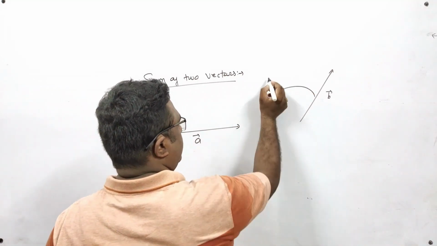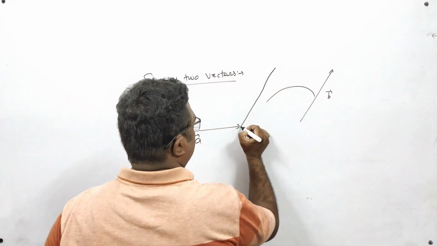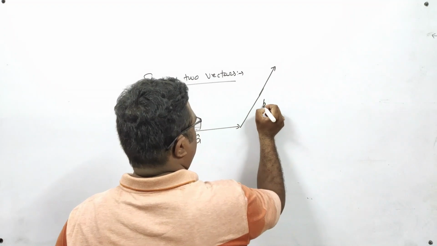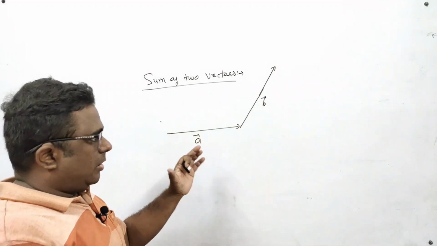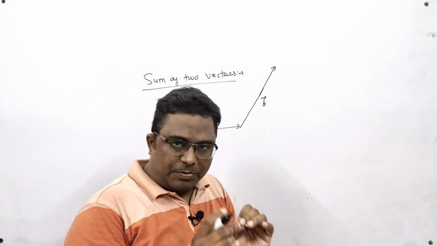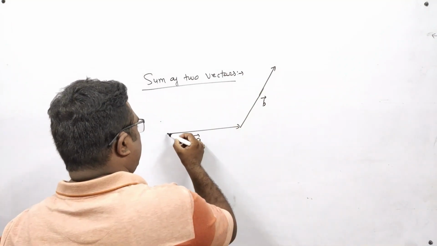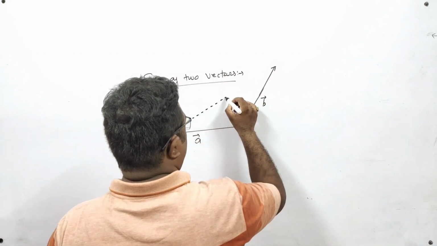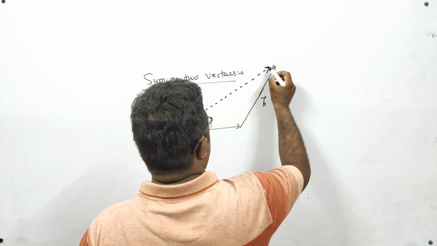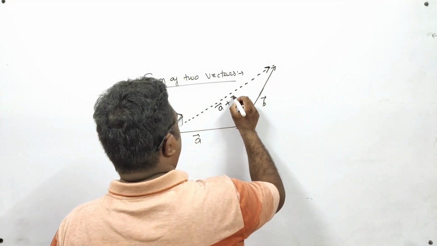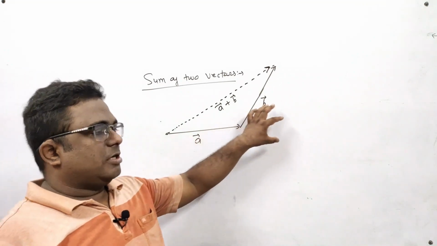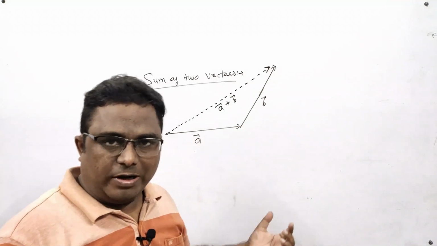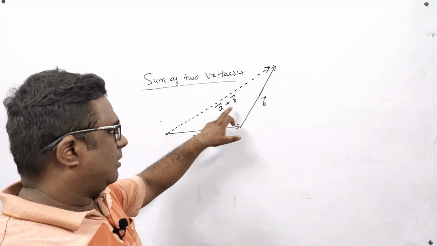So suppose this vector is coming here like this. I have not changed the magnitude and I have not changed the direction. So it is A vector, and in continuation I have copied B vector. Now if I join this initial point with this terminal point, then I get a vector which is called A vector plus B vector. This vector is called the sum of A vector and B vector, which is denoted by A vector plus B vector.